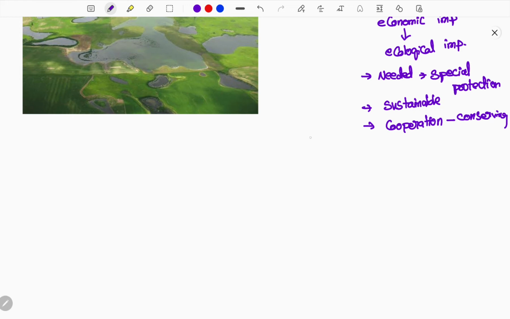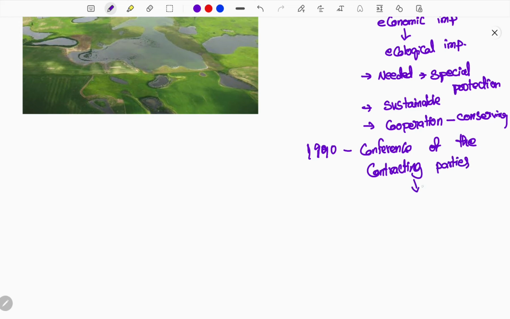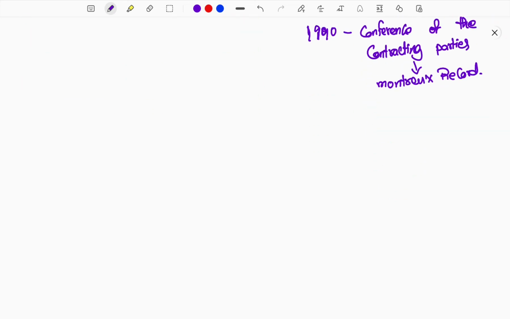This is what, guys, actually happened when the Montreux record started, in 1990. During 1990 there was a conference of the contracting parties. In that conference, they decided to form a book of records, that is the Montreux record. From then, all the Ramsar sites will be present there, detailed locations will be present there, details will be provided, everything will be given in the so-called Montreux record.